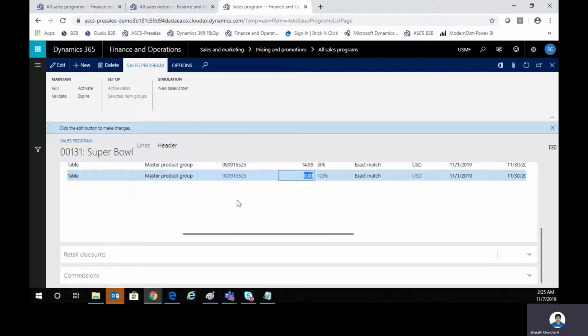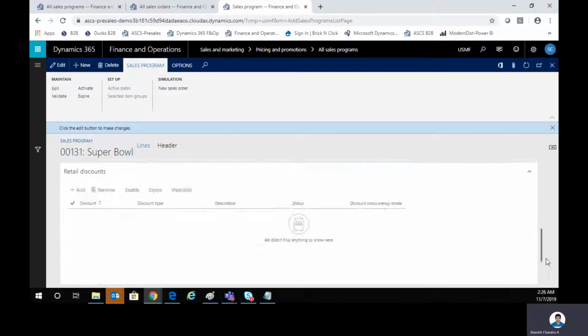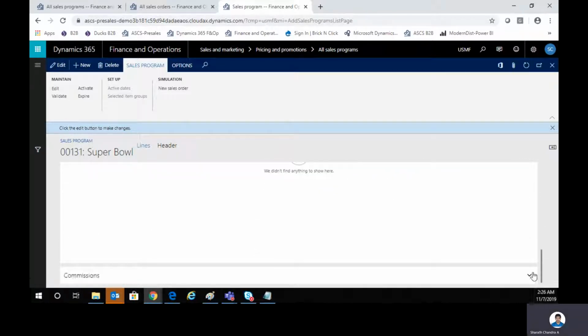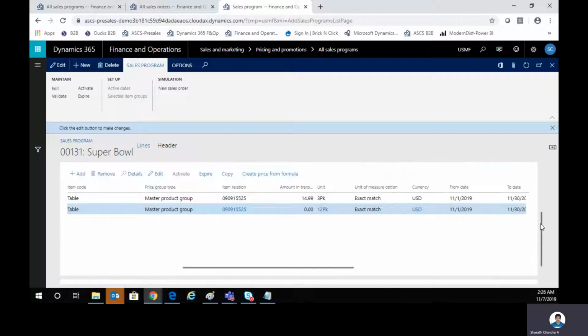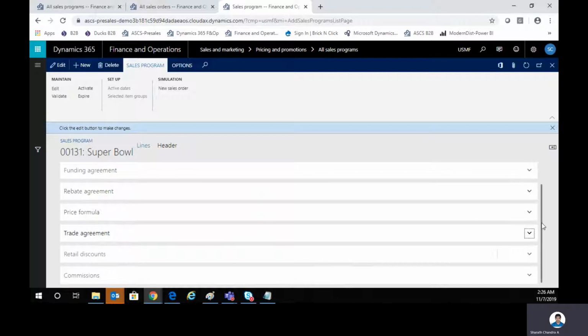So that's where you are relating your sales transaction with your vendor transactions, right? Vendor rebate, I can say. So now here the retail discount can also be applied, and yes, your commissions can be given here. So just to brief you again, this is a one single stop or one stop location to give the deal information in total. Not only that, you can always go ahead and create a new sales order, which is called a simulation sales order, just to check the performance of this whole deal.